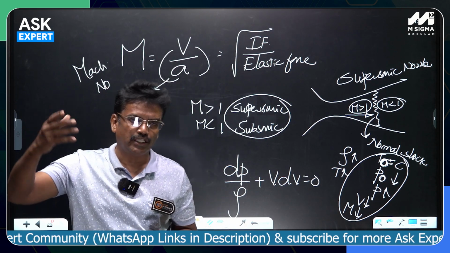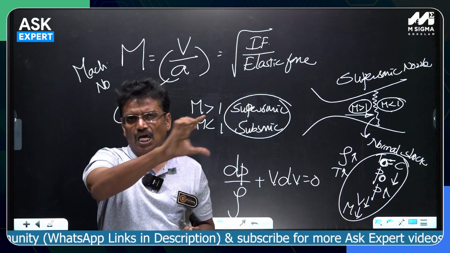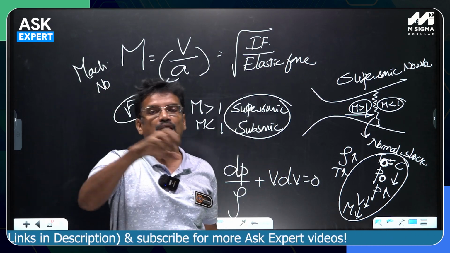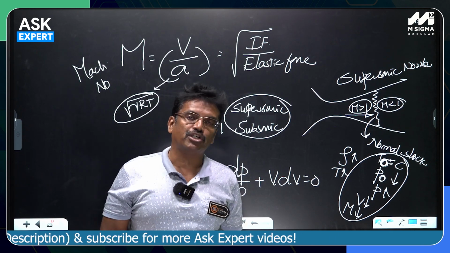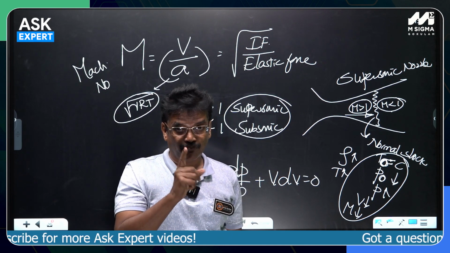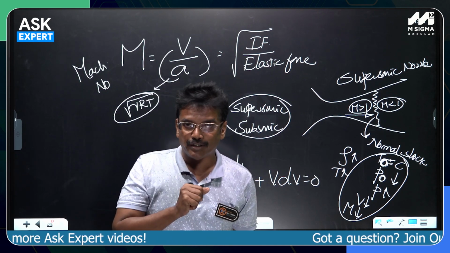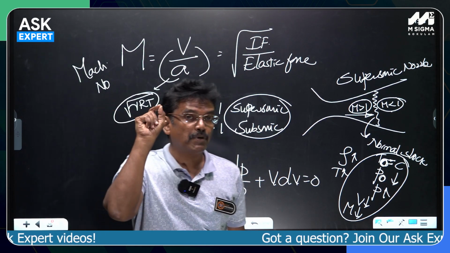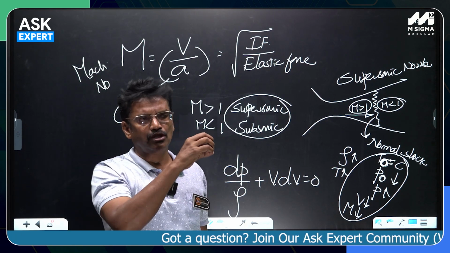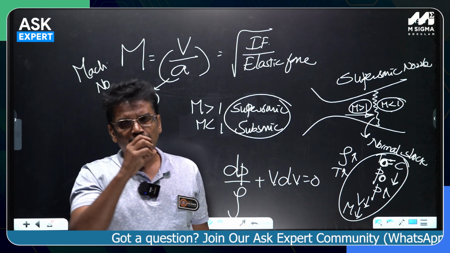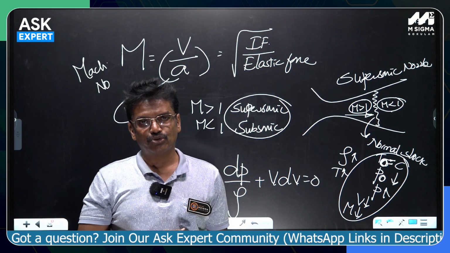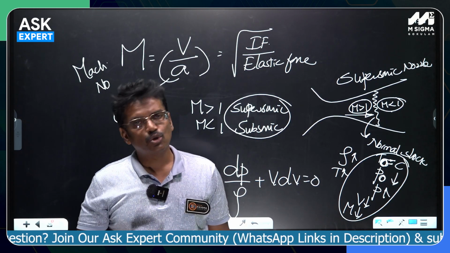You can see such flows only in the convergent divergent nozzles at the end of a rocket. You will see supersonic velocities of the fluid in the rocket engines, jet propulsion engines, turbojet engines, above all the De Laval nozzle, De Laval steam nozzle, De Laval turbine you must have heard, which is a pure impulse steam turbine. De Laval nozzle is a supersonic steam nozzle where the velocity of the steam may be around 600-700 meters per second. It impinges on the pure impulse turbine, steam turbine blades. De Laval nozzle is the best example for the supersonic nozzle.